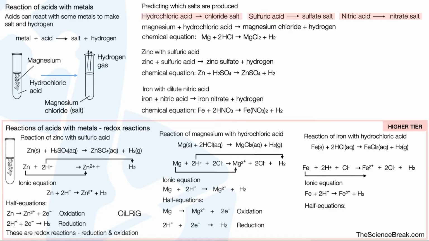Here's our half equations. Iron becomes iron ions. So there's our oxidation reaction there. And hydrogen ions become hydrogen molecules. So here's our half equation for that reaction. And this is reduction. Do go over the last couple of slides again if you need to, because a lot of it is for the higher tier. But for now, let's move on to neutralization of acids and salt production.